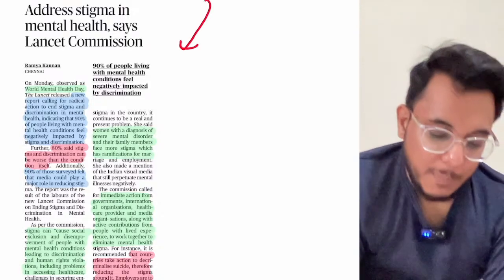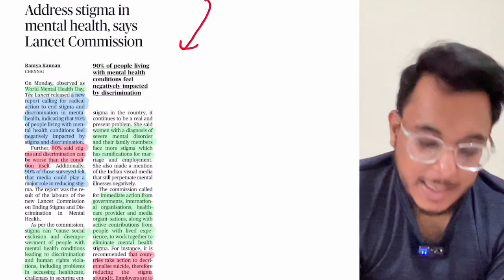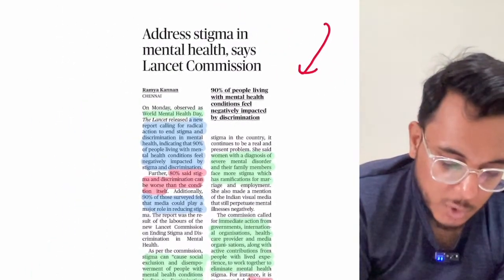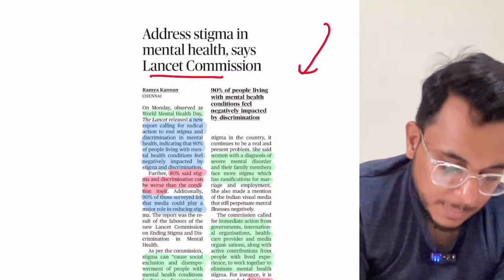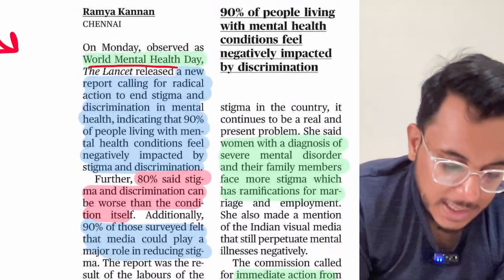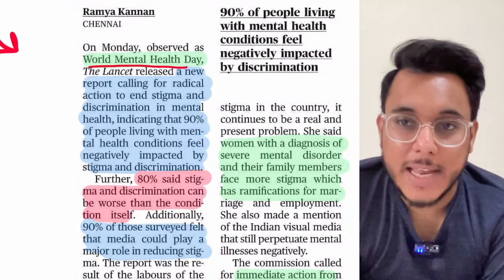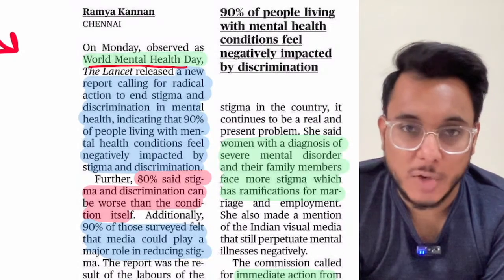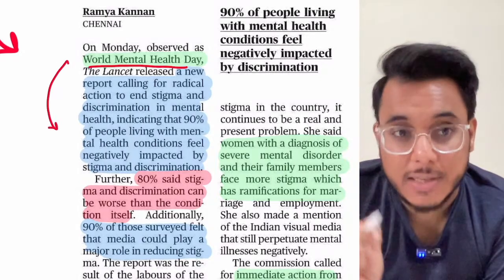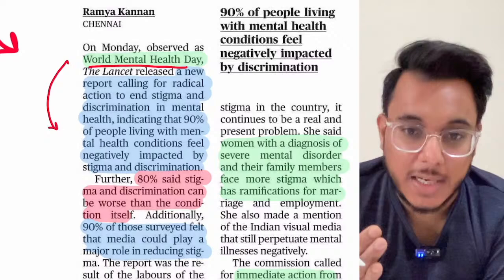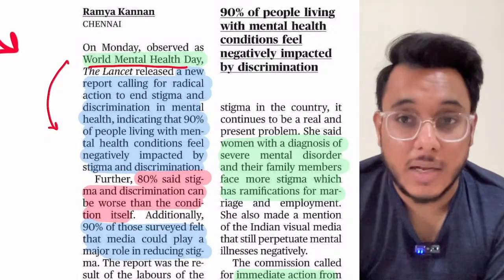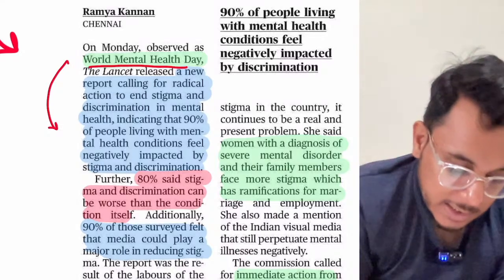Address stigma in mental health conditions, says the Lancet Commission. Now guys, the Lancet is one of the world's most reputed health journals, and it has released a report on World Mental Health Day. World Mental Health Day was observed yesterday, on 10th of October. They have provided that there is a stigma with mental health. If people have a mental health issue, they think that others will think they are retarded or have a big problem. So there is a stigma.